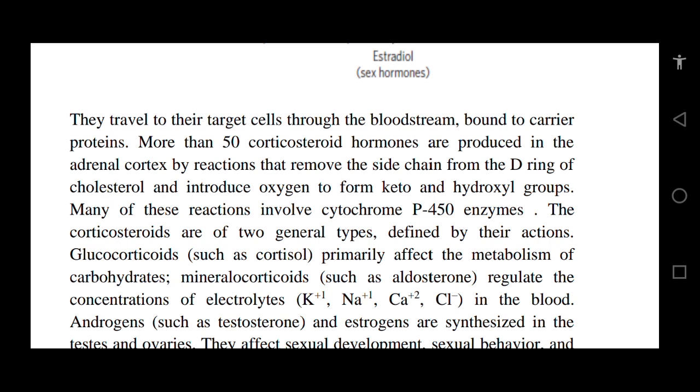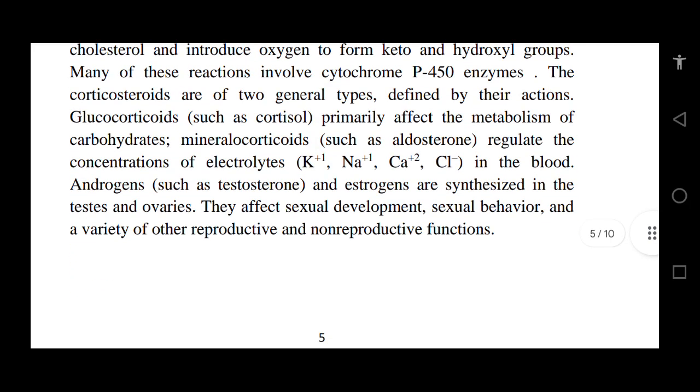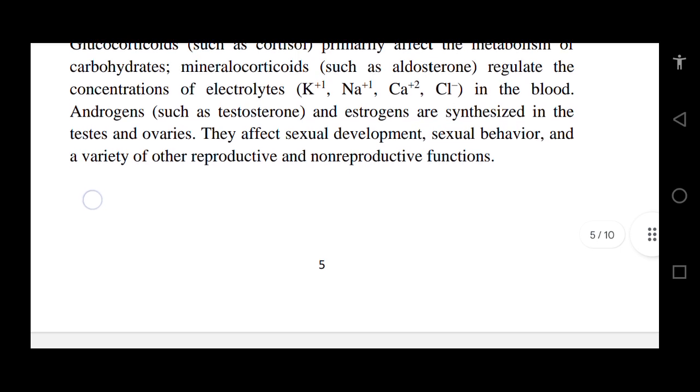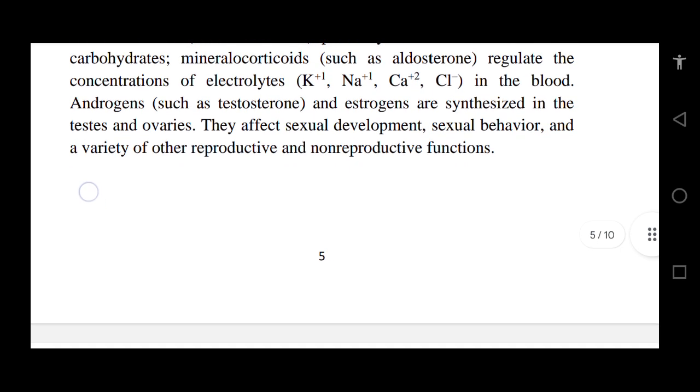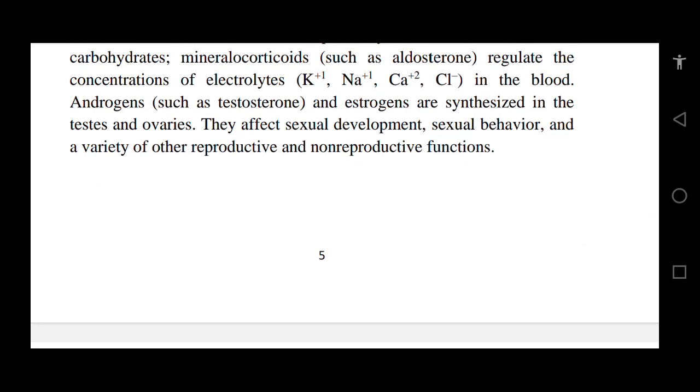The corticosteroids are of two general types defined by their action. Glucocorticoids, such as cortisol, primarily affect the metabolism of carbohydrate. Mineralocorticoids, such as aldosterone, regulate the concentration of electrolytes: K+, Na+, Ca2+, and Cl- in the blood.